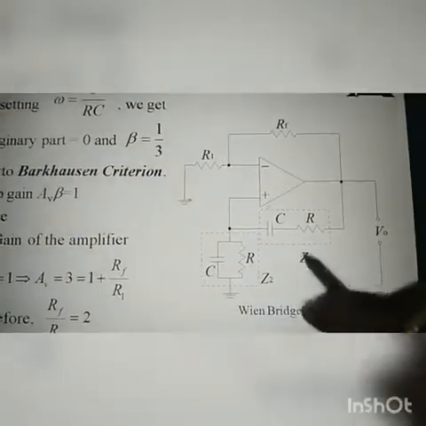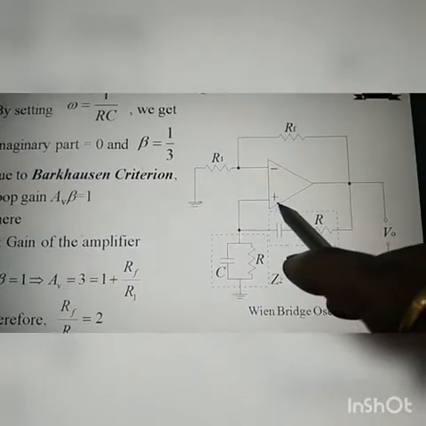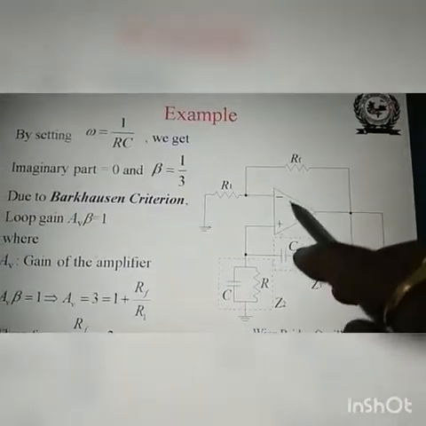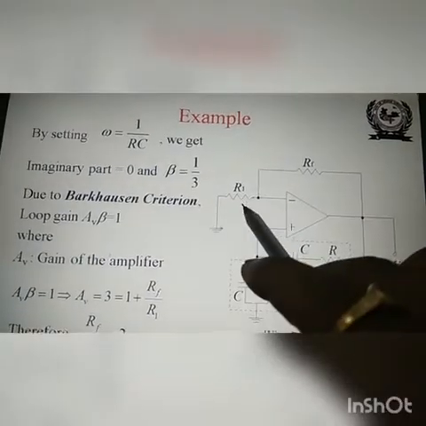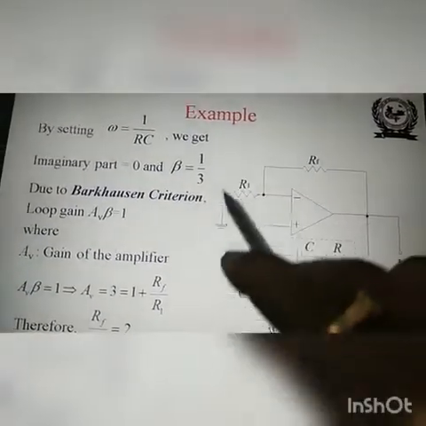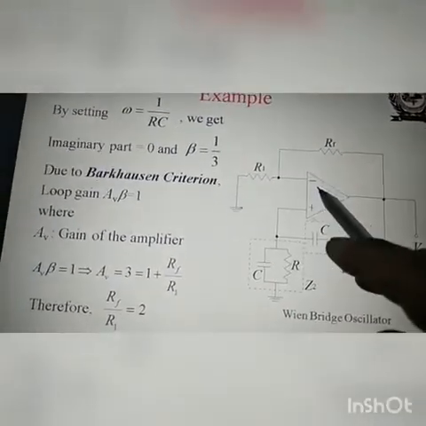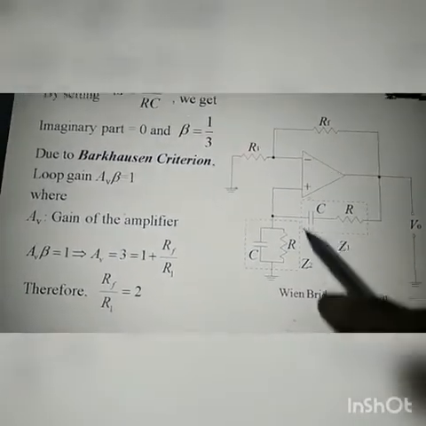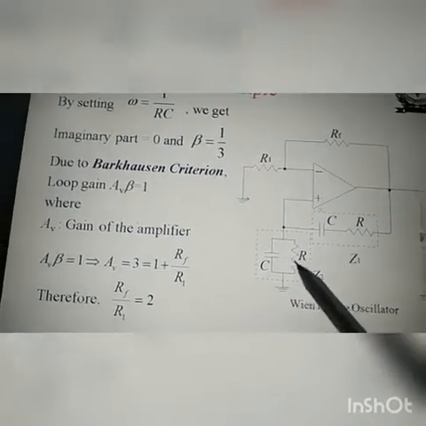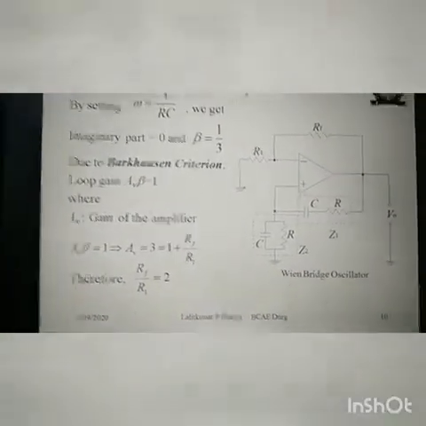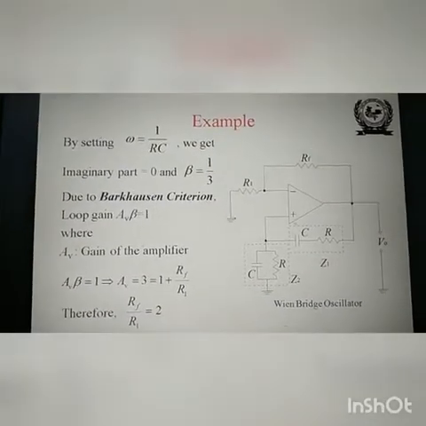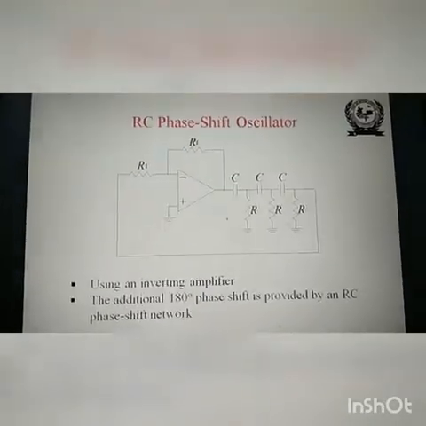This feedback network is connected to the non-inverting terminal, and this is an operational amplifier with negative feedback RF and R1. So the feedback for the amplifier is negative, but through this feedback network it is positive. This is how you can study the Wien bridge oscillator.